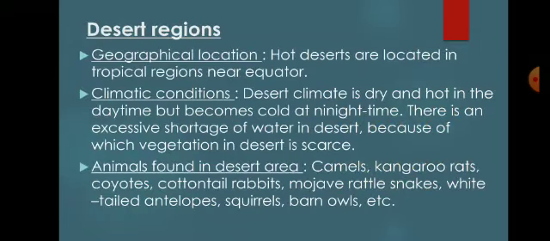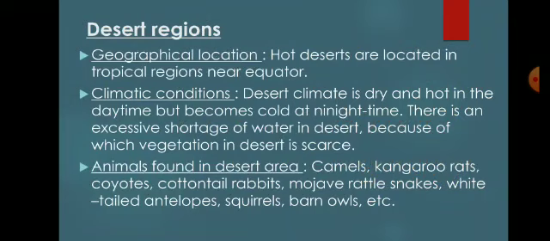Now we will be discussing the adaptations in animals living in hot deserts. But before moving to the adaptations, we should know about the geographical location and climatic conditions as well. Looking at the geographical location of desert regions, hot deserts are located in the tropical regions near the equator. The climatic conditions of the desert are very dry and hot in the daytime but become cold at night.